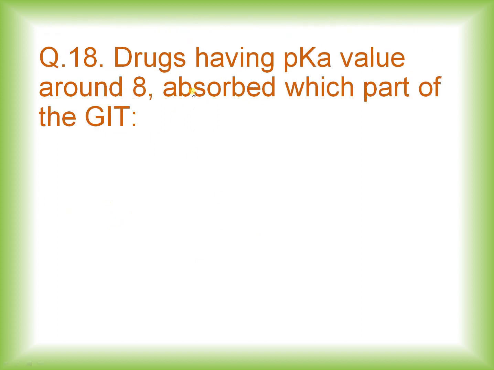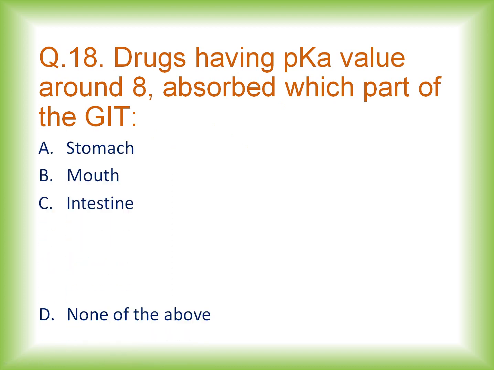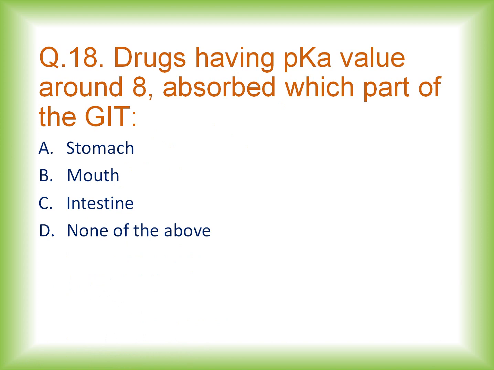Question number 18. Drugs having pKa value around 8 are absorbed through which part of the GIT? Options are stomach, mouth, intestine, and none of the above. And the correct option is option C, that is intestine. So the drugs which are having a pKa value around 8 are mainly absorbed from the gastrointestinal tract, mainly the intestine region of the GI tract.